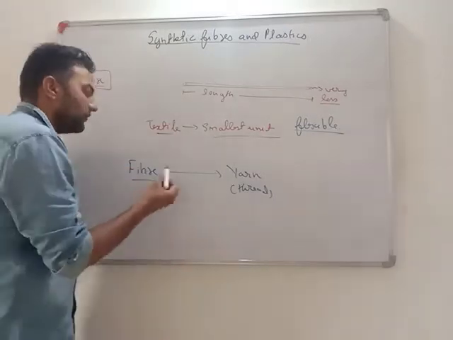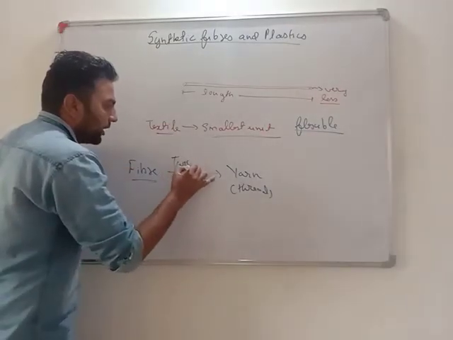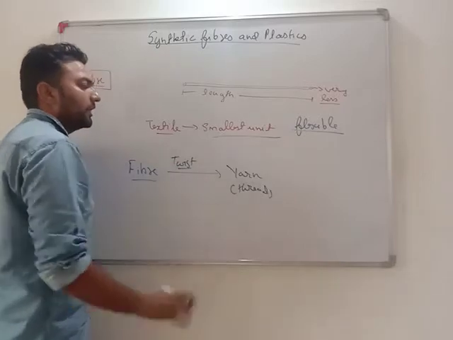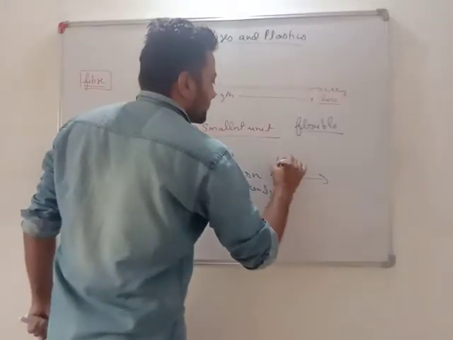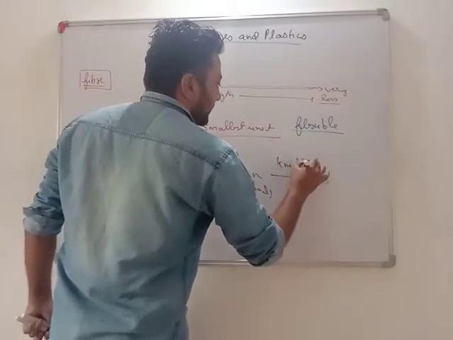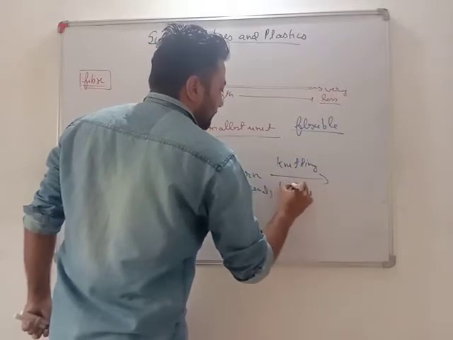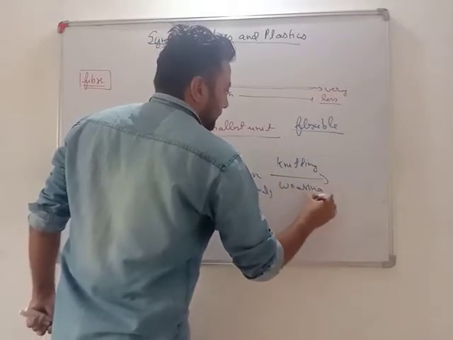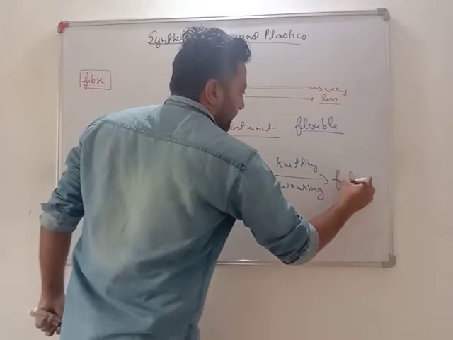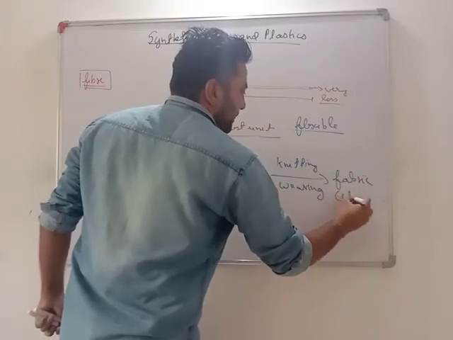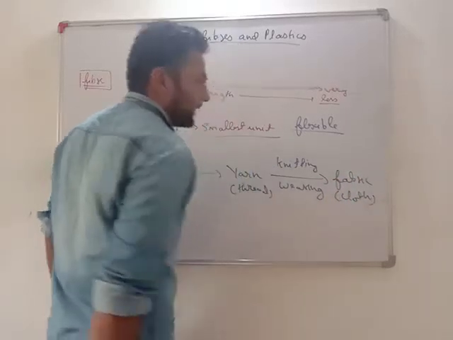When you twist fibers, they convert into yarn, and by the process of knitting and weaving, we convert it into fabric, which we generally say cloth.